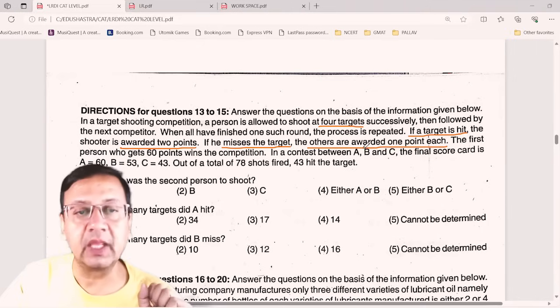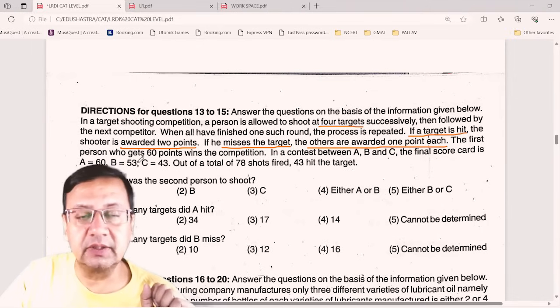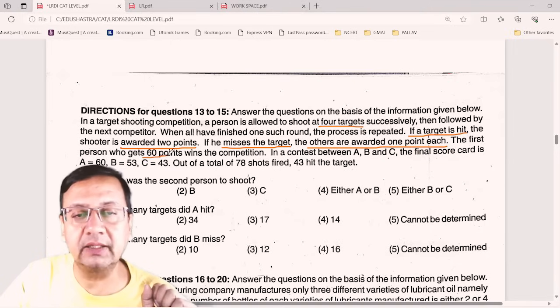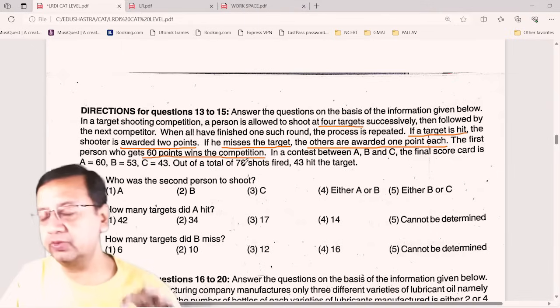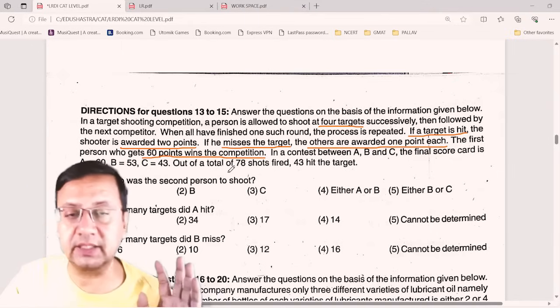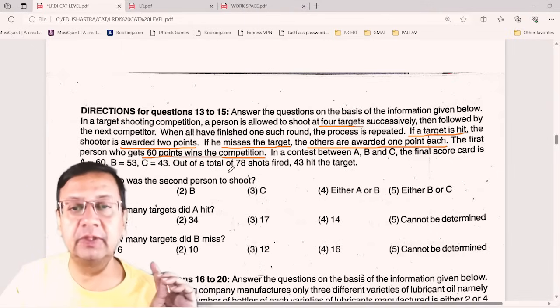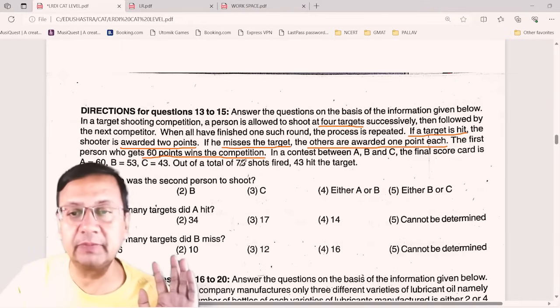Okay. The first person who gets 60 points wins the competition. So the limiting point is this, that is 60. Whosoever gets 60 points first will be the winner of the tournament.